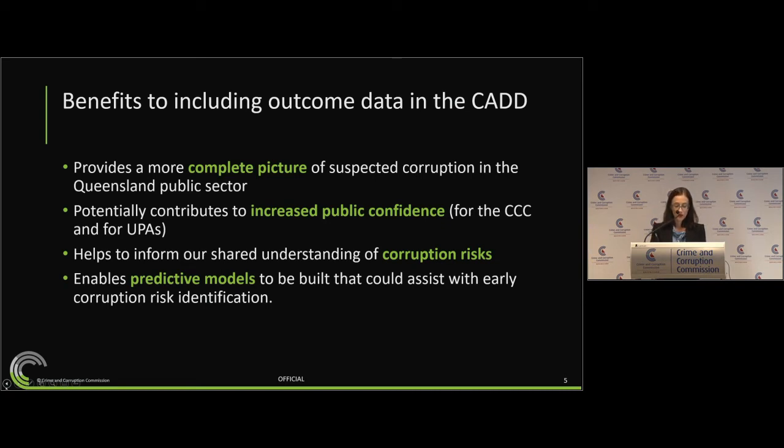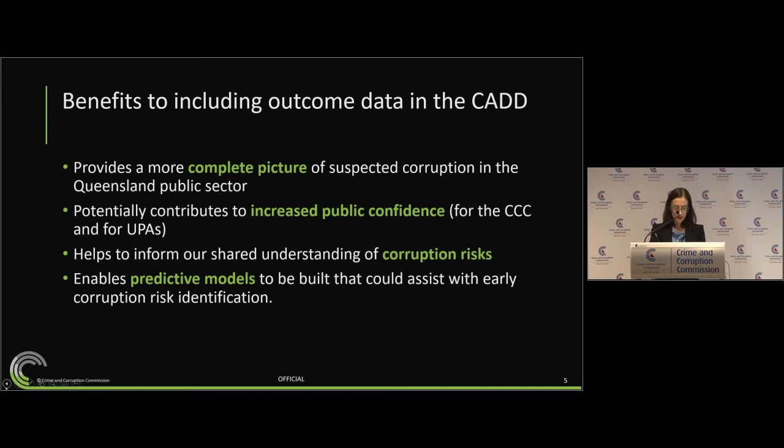It potentially increases and contributes to public confidence in the CCC, and not just the CCC but UPAs in general. It helps to improve transparency of sanctions that are being reported by UPAs. And related to improved transparency, expanding our outcome data collection may ameliorate any reputational risk relevant to the CCC's limited ability to report on the life cycle from allegation received to outcome.